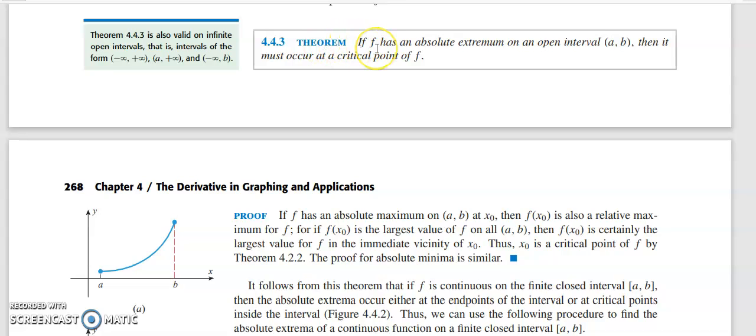So the next theorem states that if f has an absolute extremum on an open interval AB, then it must occur at a critical point of f. So the theorem says that if f in an open interval AB has an absolute extremum, then that absolute extrema must be a critical point. Now f is defined on the open interval AB, so function values f of a and f of b do not belong to your range.